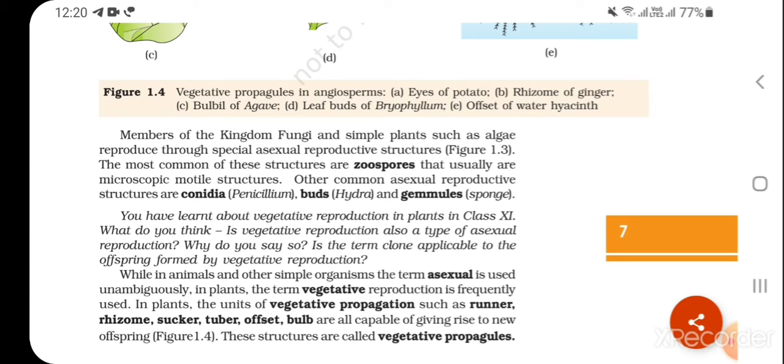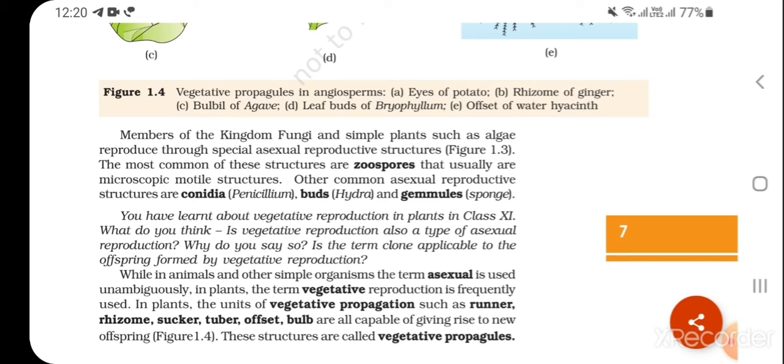You have learnt about vegetative reproduction in plants in class 11. What do you think? Is vegetative reproduction also a type of asexual reproduction? Why do you say so? Is the term clone applicable to offspring formed by vegetative reproduction?